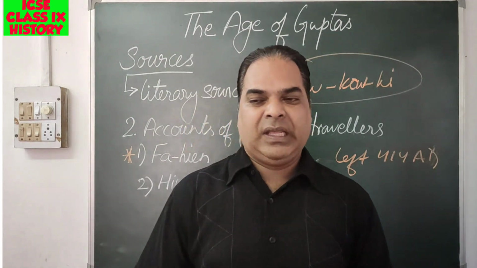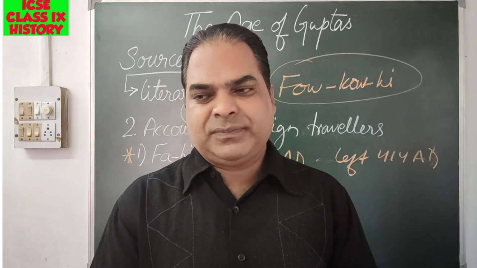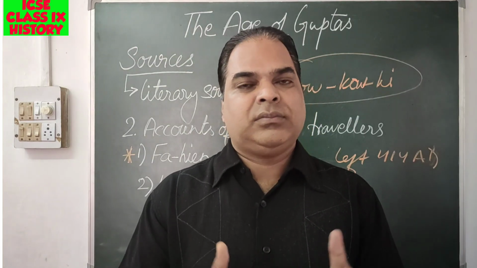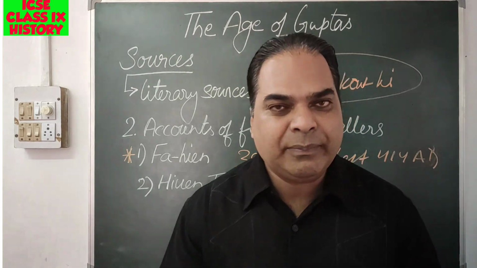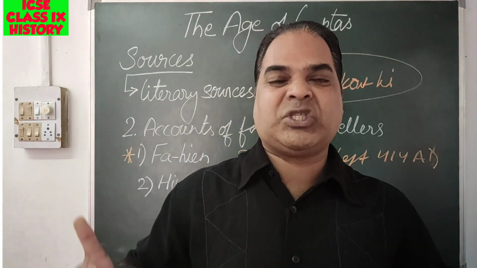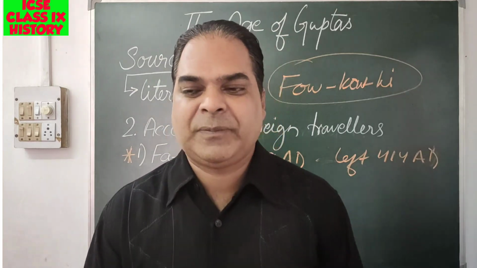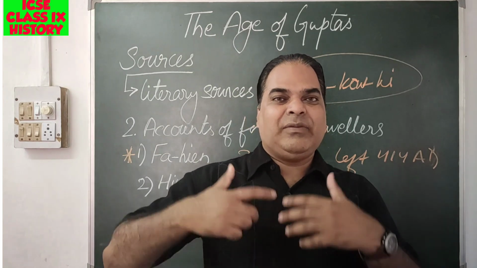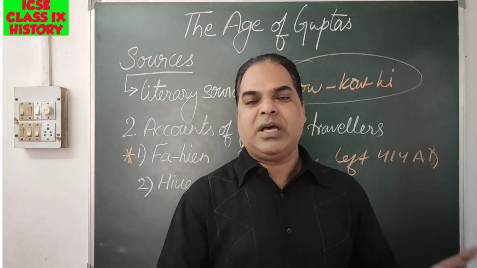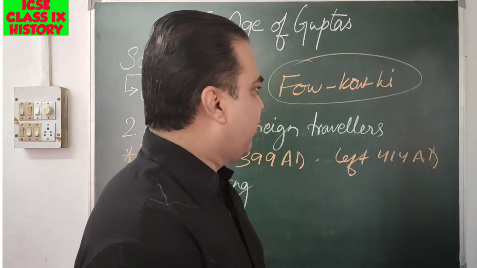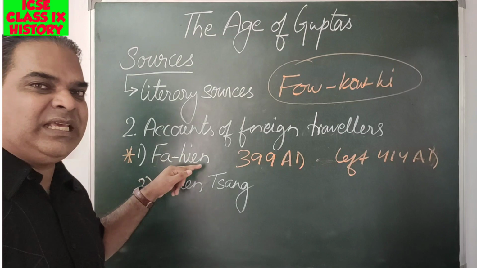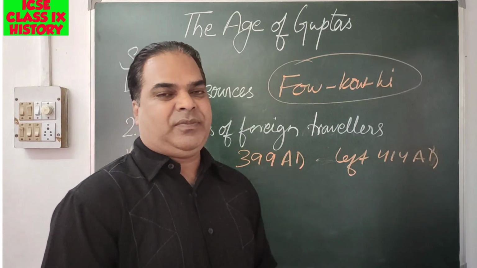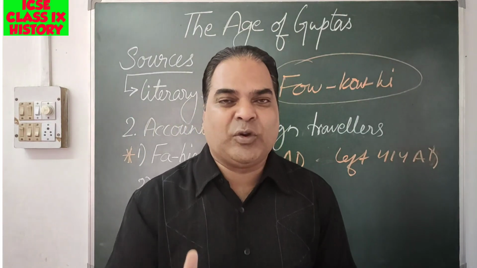According to Fa-hien, Buddhism flourished in all parts of India, particularly in Punjab, Mathura, and Bengal. Though the king was a staunch Hindu, Buddhist monks were held in high esteem and received royal patronage. What is the meaning of patronage? They were provided all sorts of monetary help by the ruler. So this is how we come to know about Fa-hien, a Chinese Buddhist monk who came to India, and his book helped us reconstruct the history of the Gupta Empire.